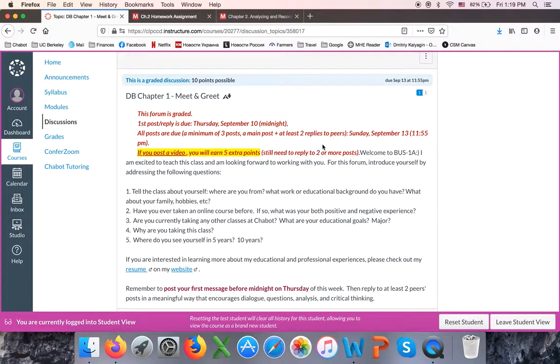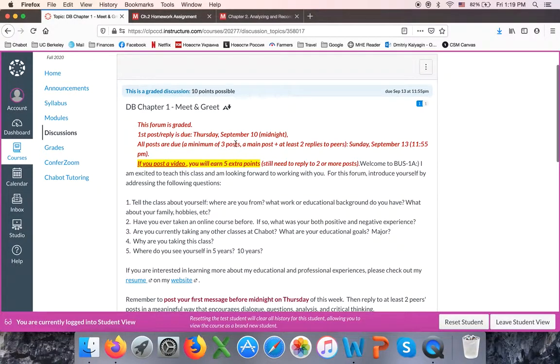I'm asking that one of these 3 posts, either the main post or the replies, is done by Thursday midnight of the week. And then the other replies by Sunday midnight. So you will see that everything in our class will be due every Sunday, 11:55 p.m., with the exception of the first post, which I want you to do by Thursday midnight.